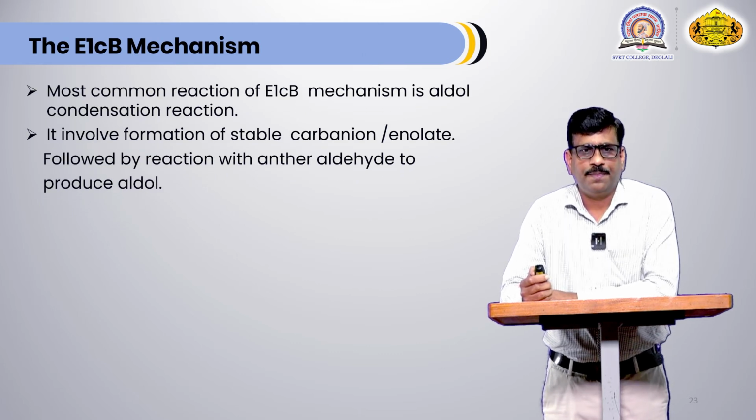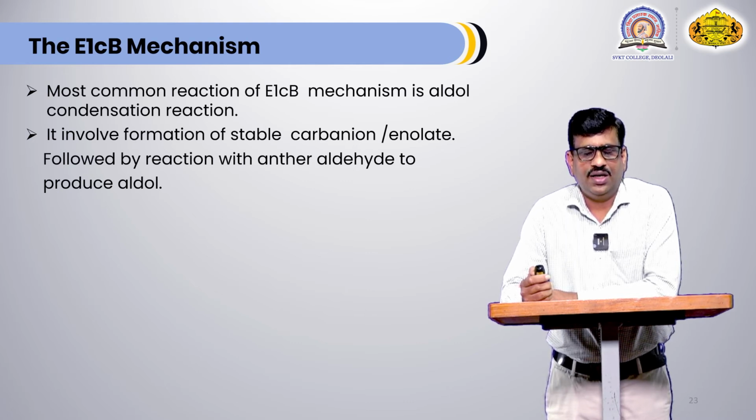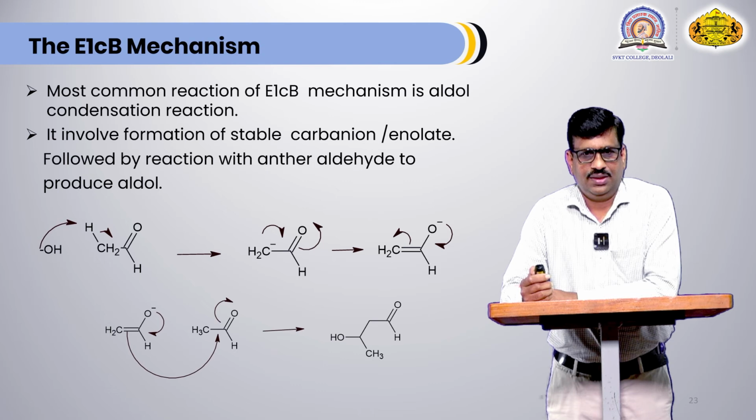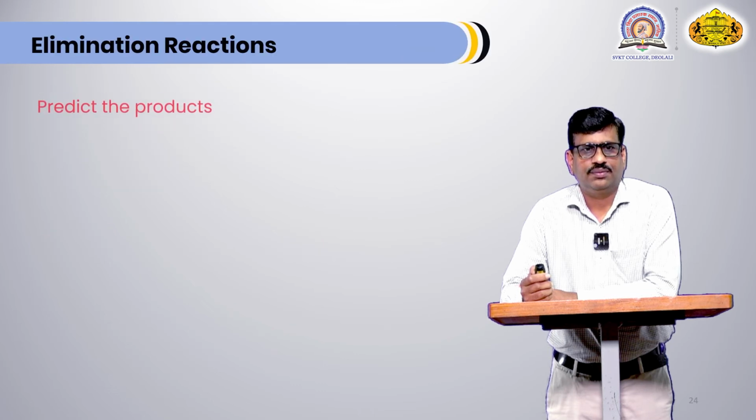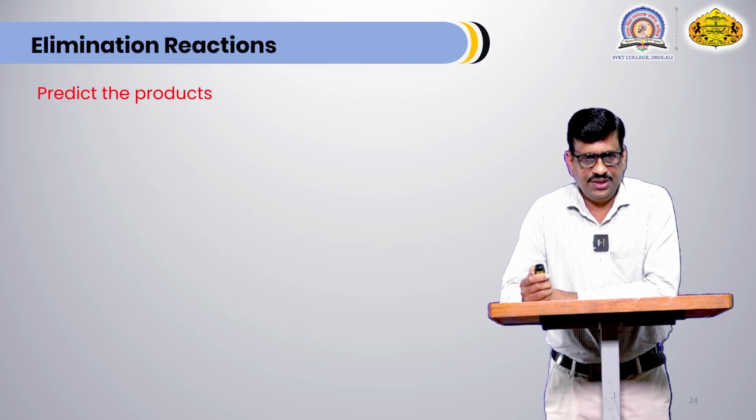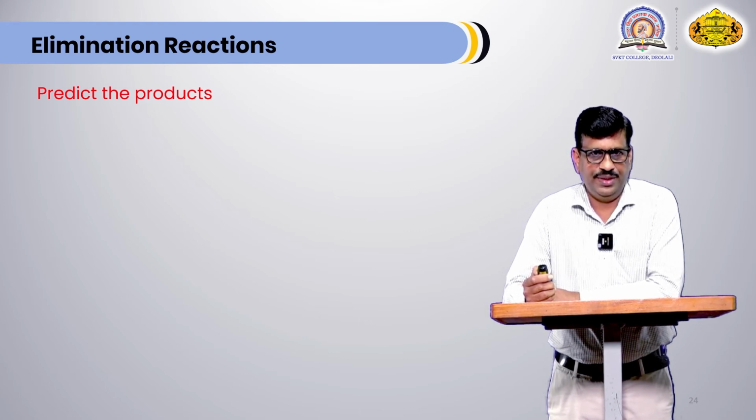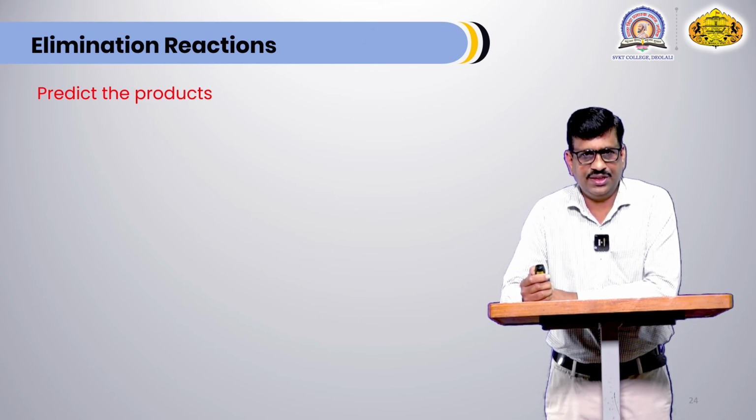These are some features of E1CB mechanism. E1CB mechanism is less common, and aldol condensation reaction, that includes aldol and dehydration of aldol, involves E1CB mechanism. Now we are going to see some problems which are based on this elimination reaction.